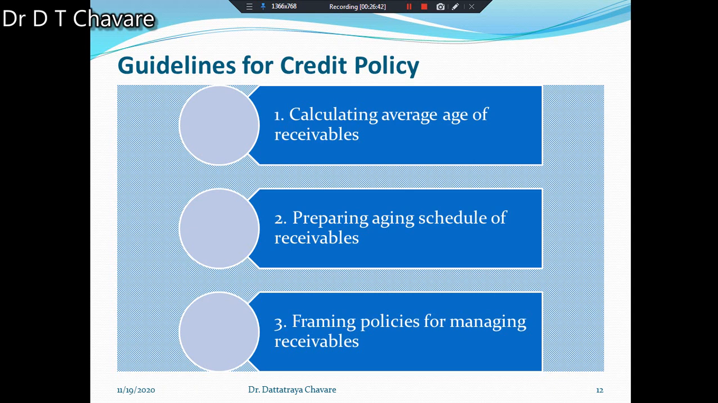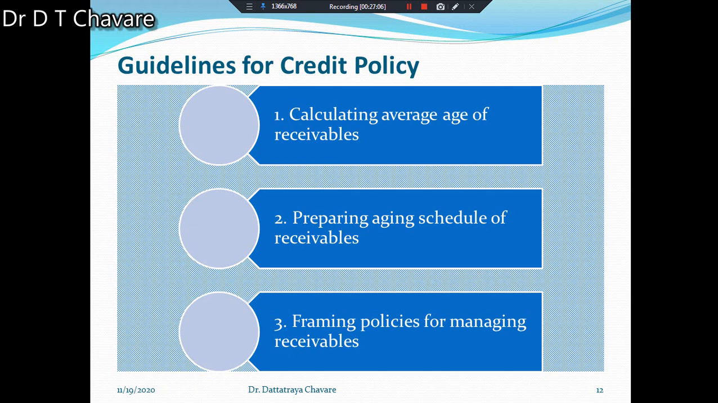If there is a slackness at that time, you have to make efforts, you have to take steps for speedy collection from the debtors. That's why preparing an aging schedule of receivables is also the second guideline for the credit policy. And the third guideline we have to understand: framing policy for managing receivables.